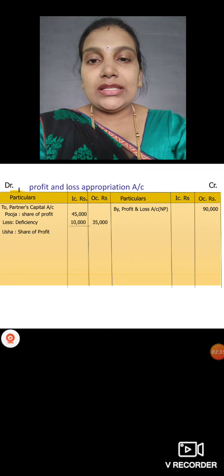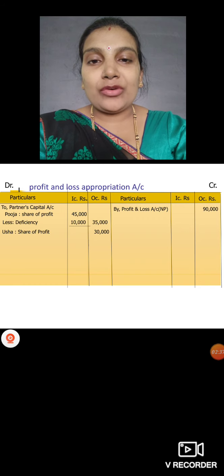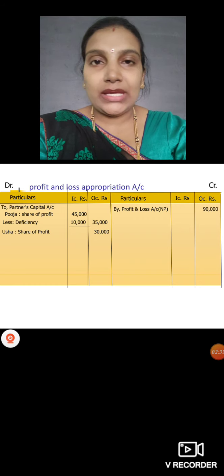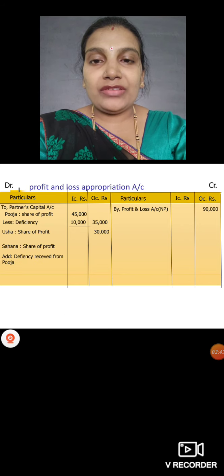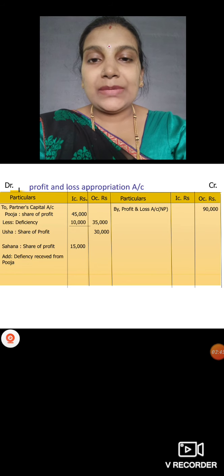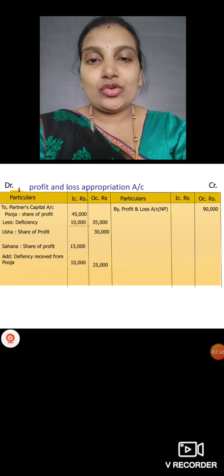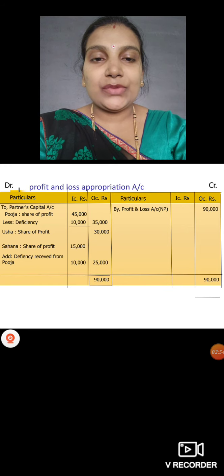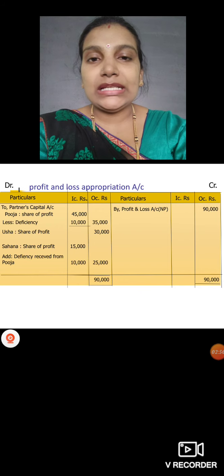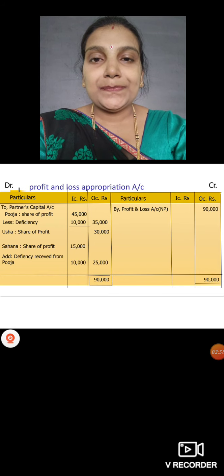Then Usha share of profit how much we have? 30,000. She is not paying anything from her profit. Share of Sahana, share of profit we have it as 15,000 plus deficiency received 10,000. Total profit we are paying her 25,000, and both side total we will get it as 90,000. Okay, above the total single line, below the total double line, don't forget it.